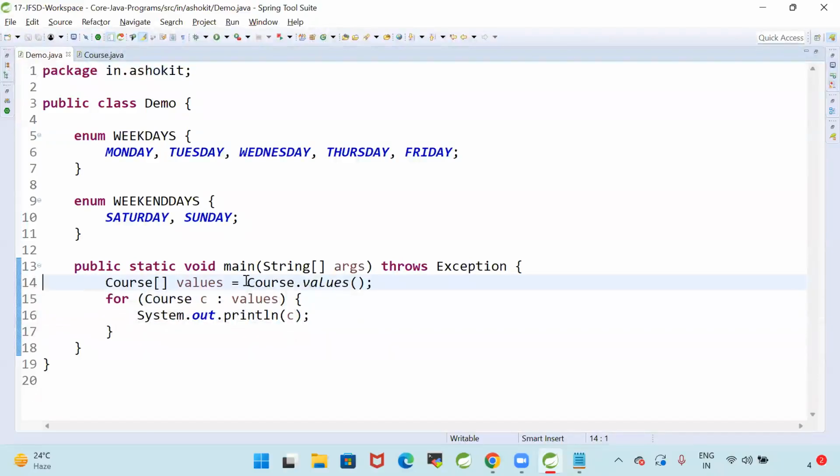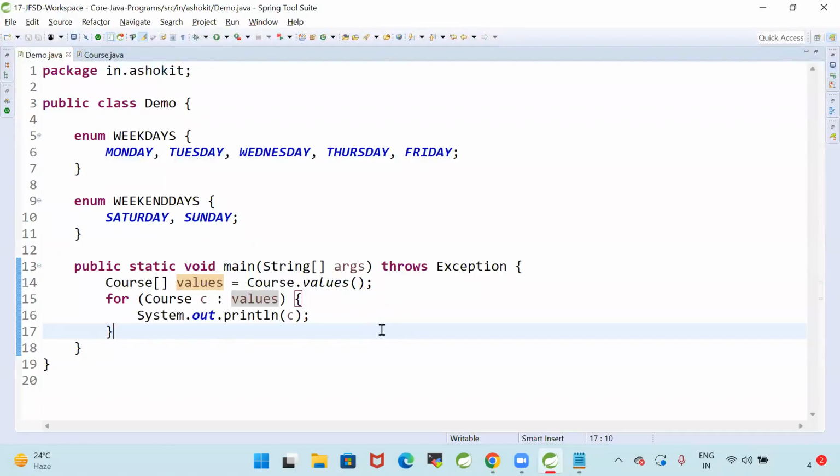Now I am going to access Course.values. When I access Course.values, it gives a course array. For Course c colon Course.values, System.out.println of c. When I print that using the for-each loop, it prints all the constants which are available in the course enum.